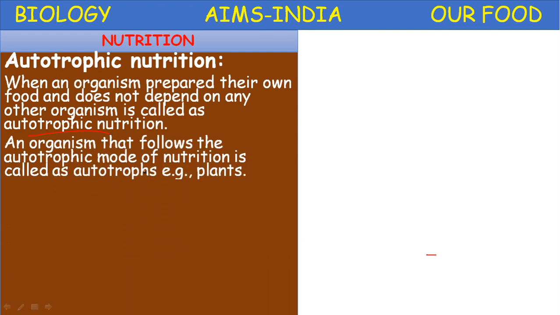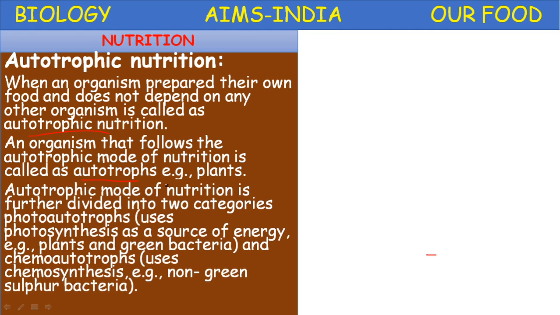An organism that follows the autotrophic mode of nutrition is called an autotroph. The organisms which prepare food material by the autotrophic mode of nutrition are called autotrophs. Best example for autotrophs: green plants. Autotrophic mode of nutrition is further divided into two categories.